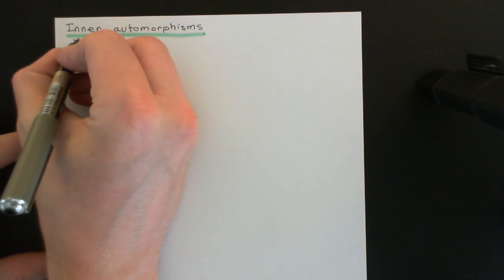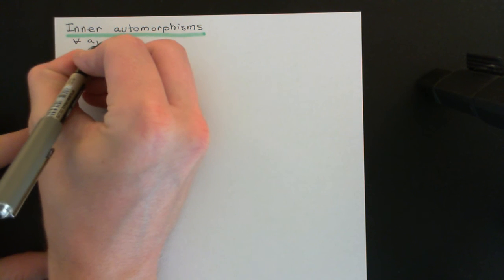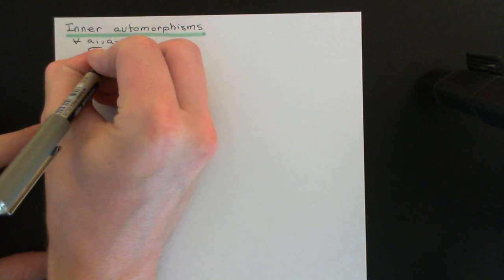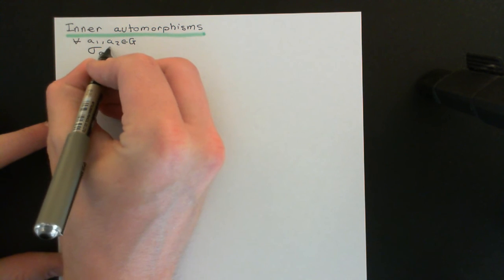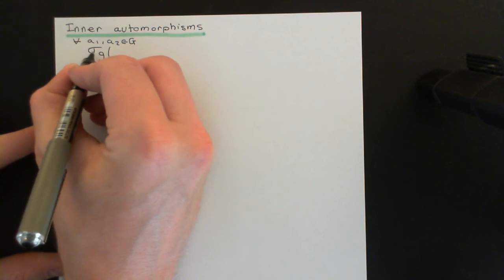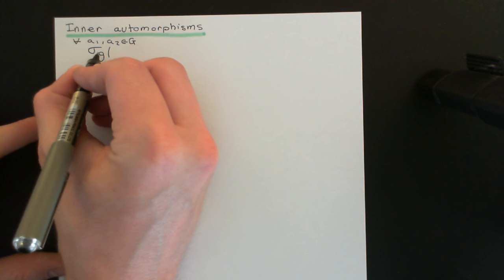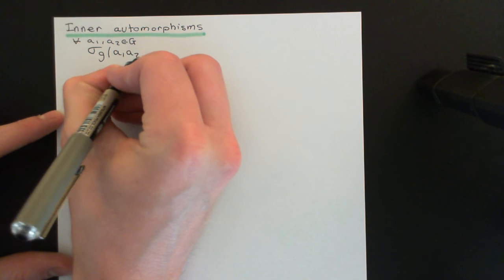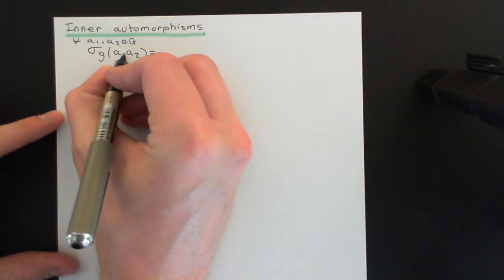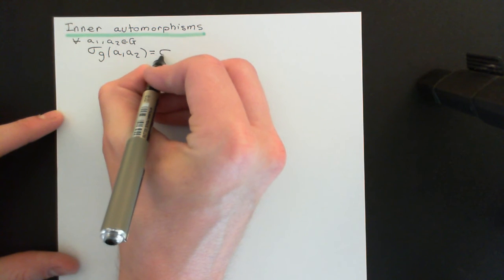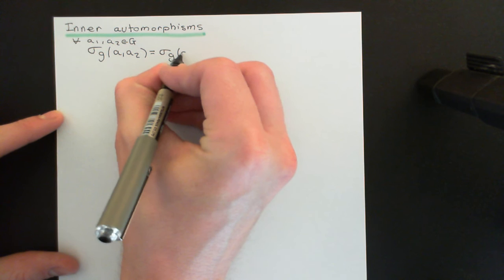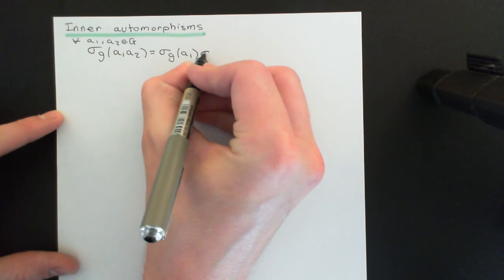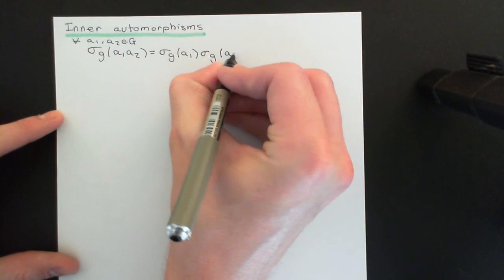So what I need to prove now is that for all, let's say, little a1 and little a2 that you can possibly pick from the group, sigma little g, this set permutation of the group that involves conjugation by little g, of a1 composed with a2, where this is composition in the group, is equal to sigma g of a1 composed with sigma g of a2.